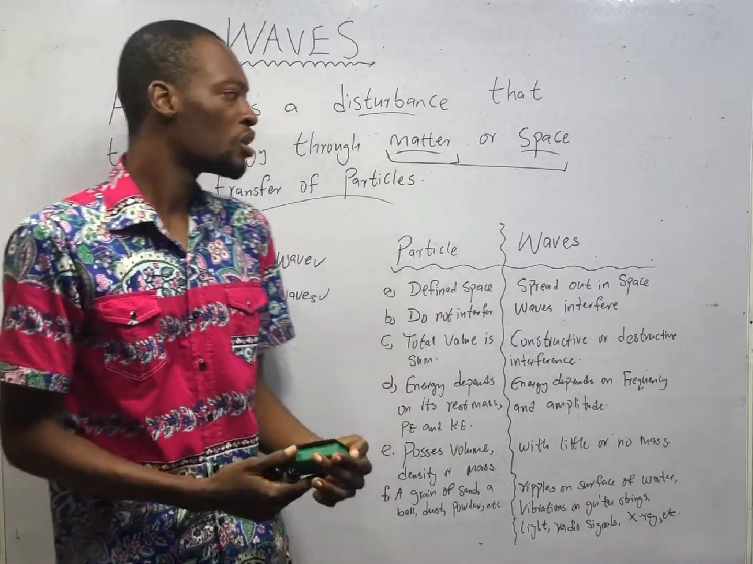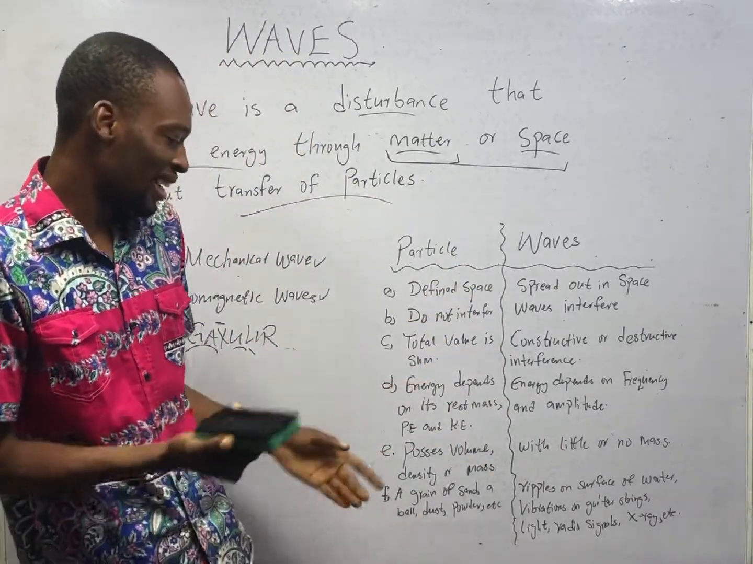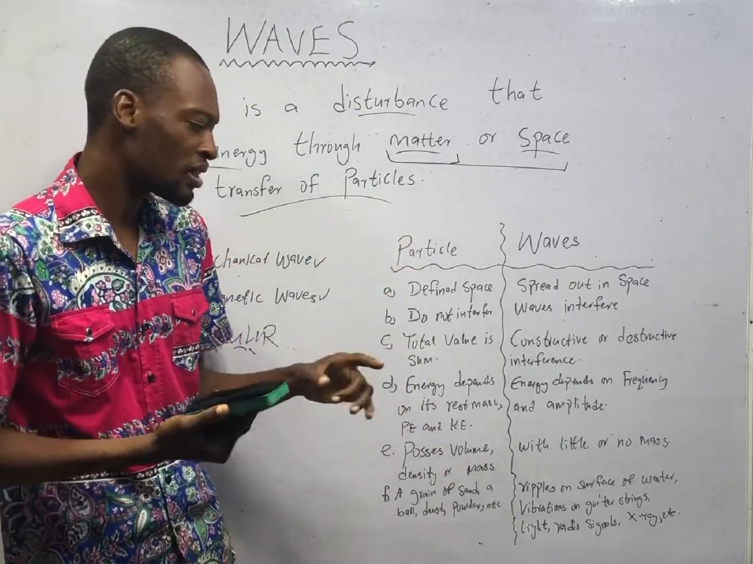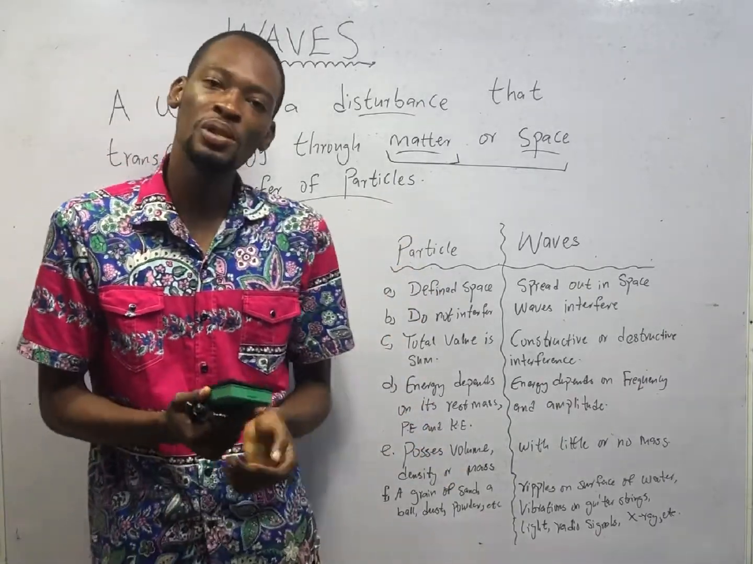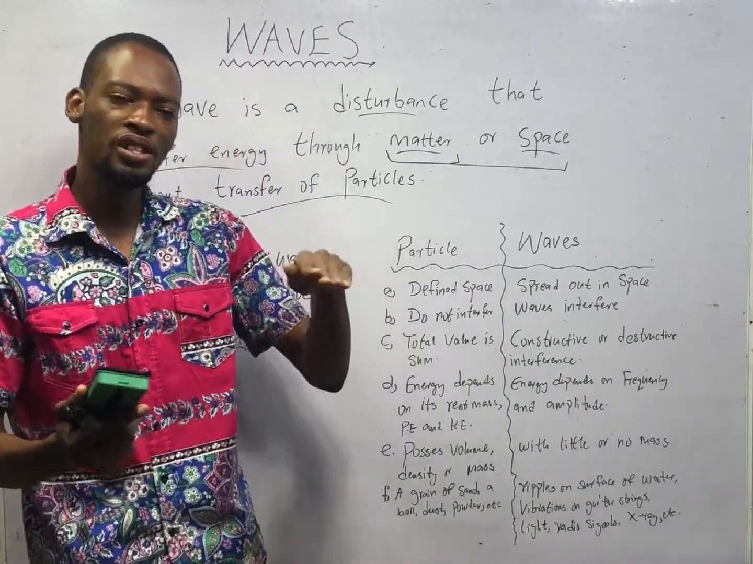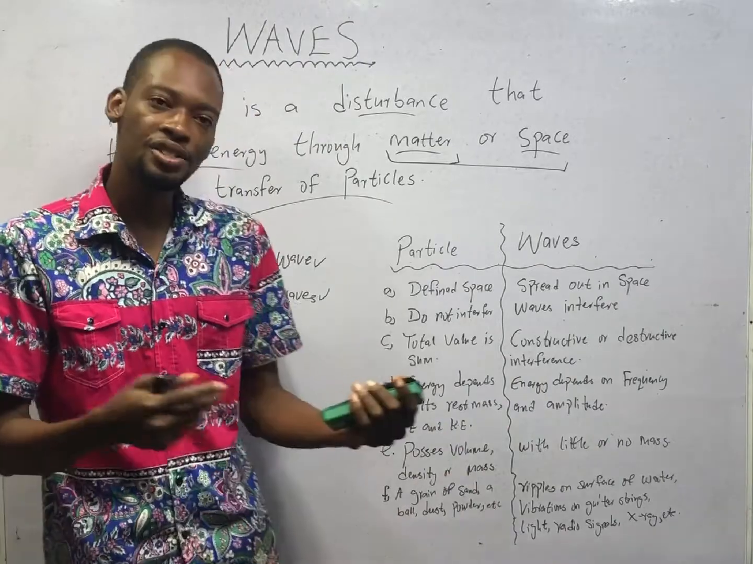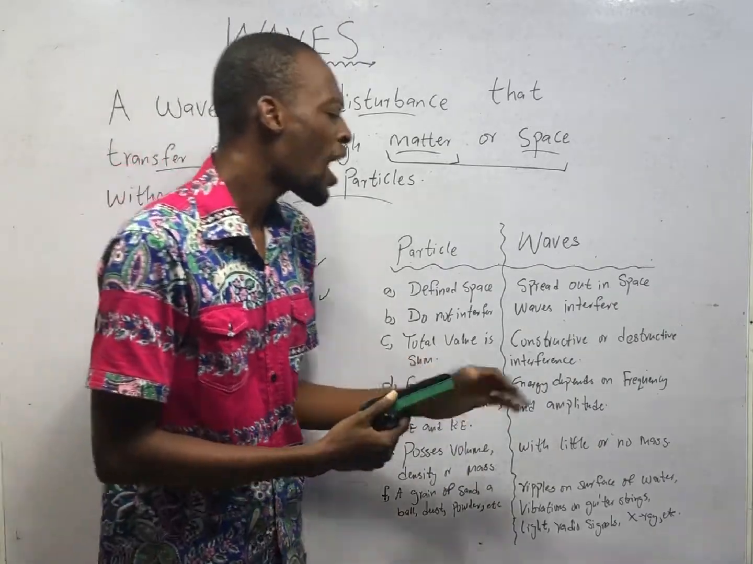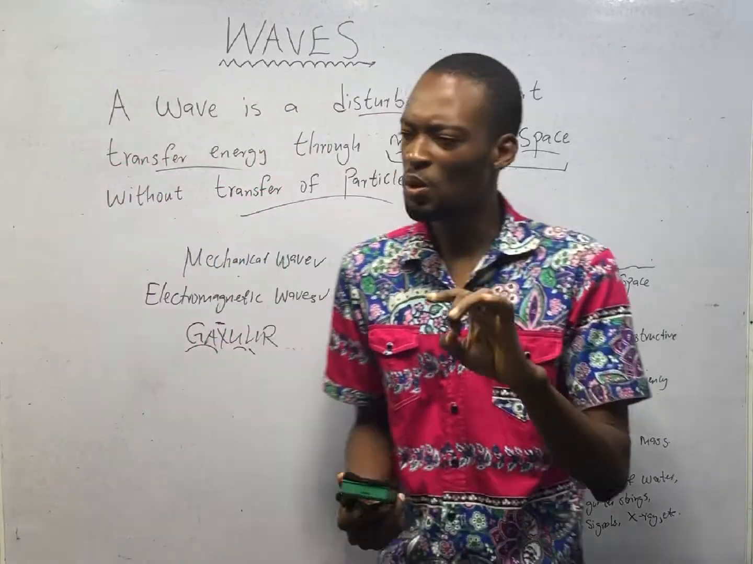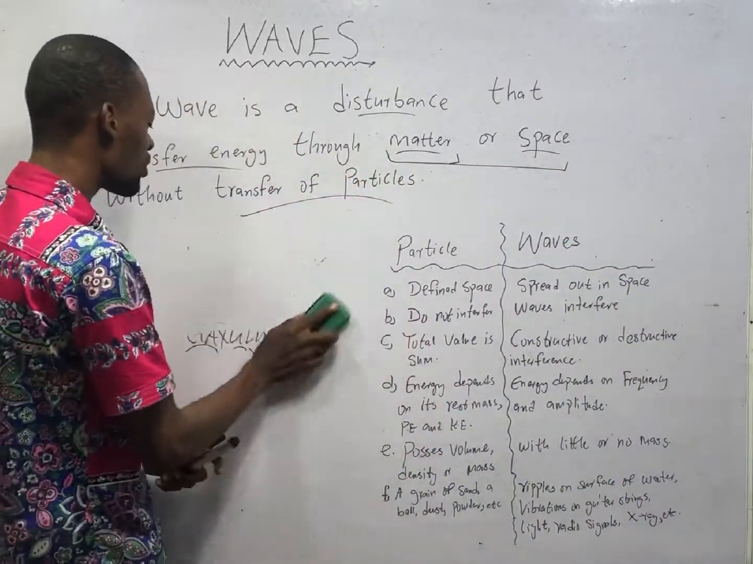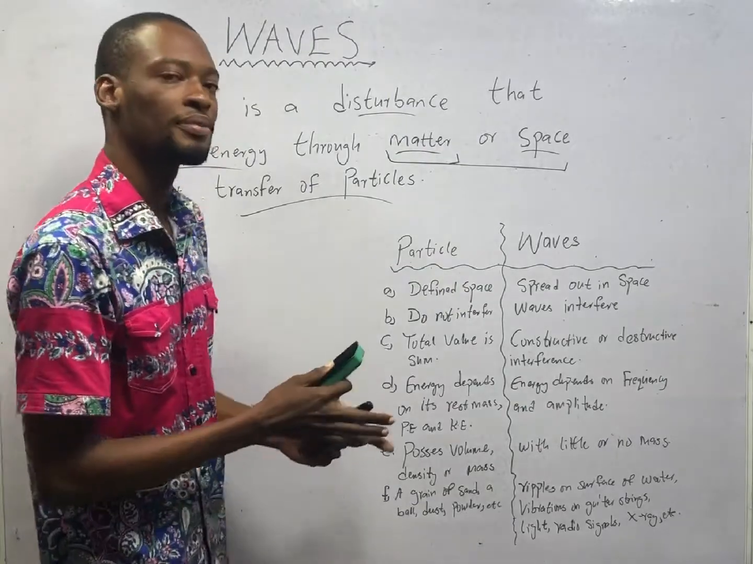Take particles to be sand, powder, dust, a ball around you. Take them to be particles. And take waves to be vibration in strings, ripples on the surface of water, light itself, X-rays. How are particles different from waves? This will enable you to understand waves better.